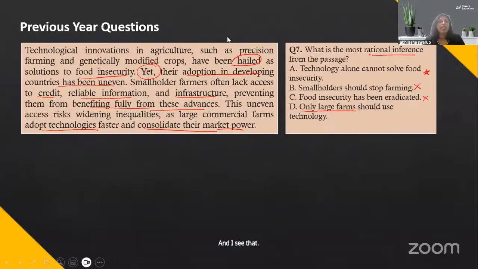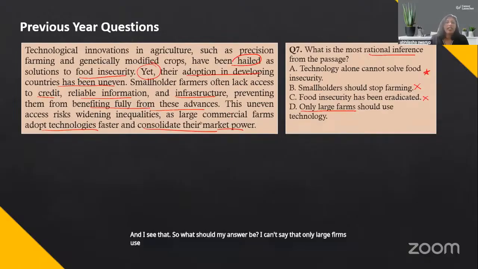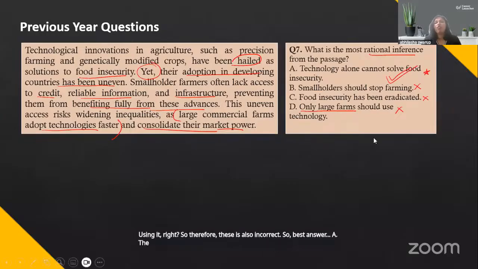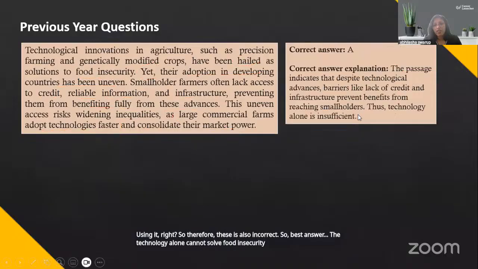So, what should my answer be? I can't say that only large farms use technologies. I say they adopt technologies faster, but it is not that only they are using it, right? So, therefore, D is also incorrect. So, best answer A. That technology alone cannot solve food insecurity, correct?